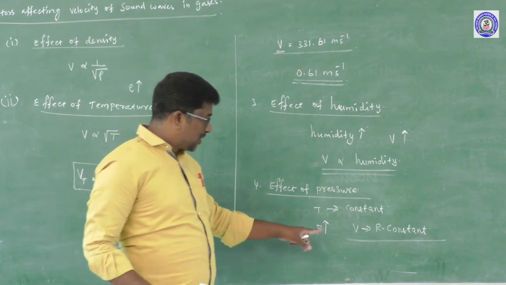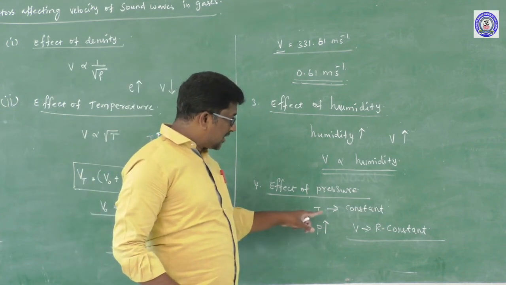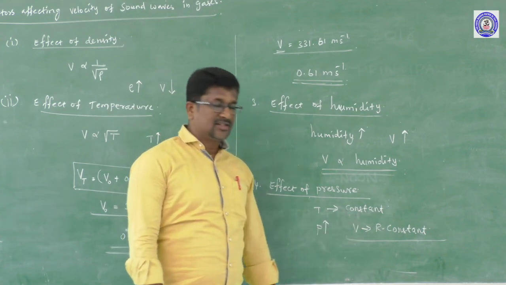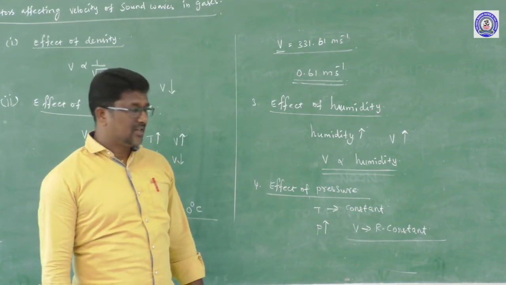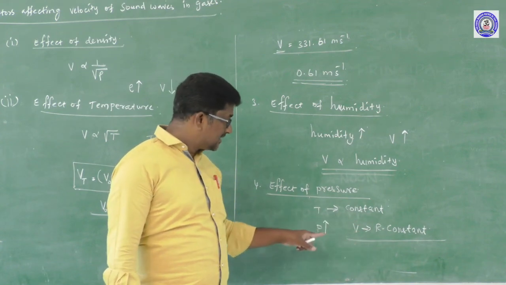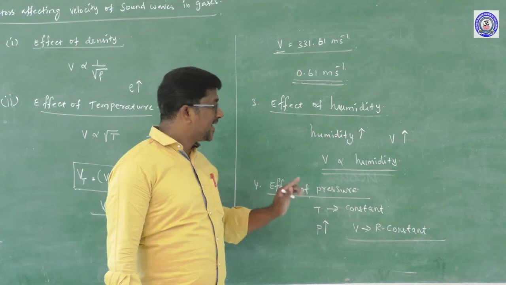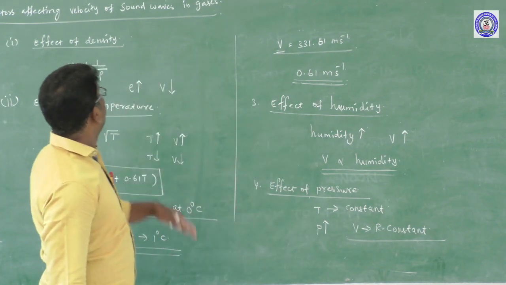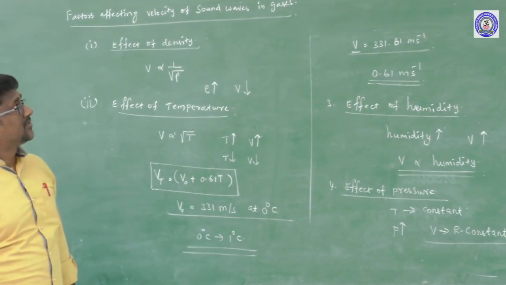So if the pressure of the gas varies, keeping the temperature of the gas constant, there is no change in the velocity of sound wave. So the velocity of sound wave in the gaseous medium is independent of its pressure for a given temperature. So, these are the factors affecting the velocity of sound wave in